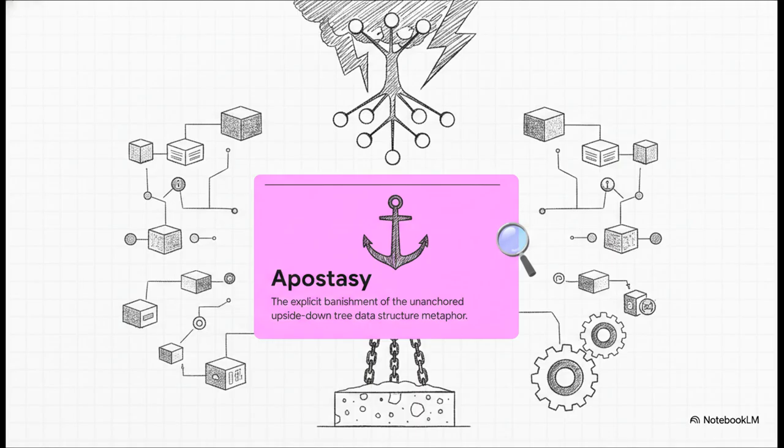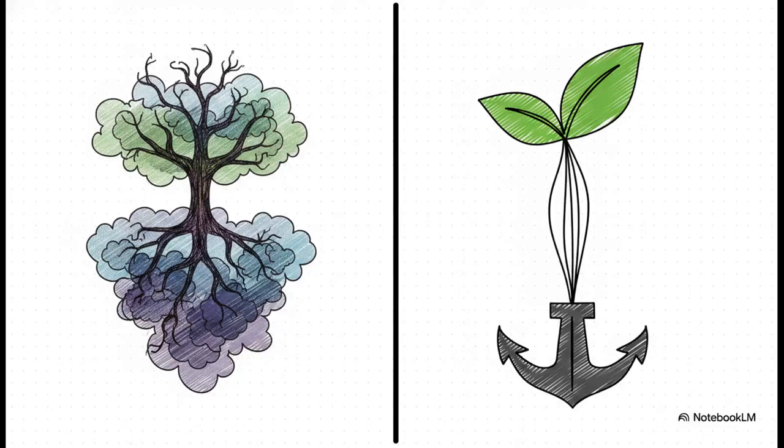I know it sounds incredibly dramatic for software documentation, right? But they literally classify this old, unanchored data metaphor as a heresy that just has to be purged to achieve true physical automation. Why? Because you simply cannot just float off in the digital ether if you want to perfectly control physical reality. The crucial point here is this stark contrast.